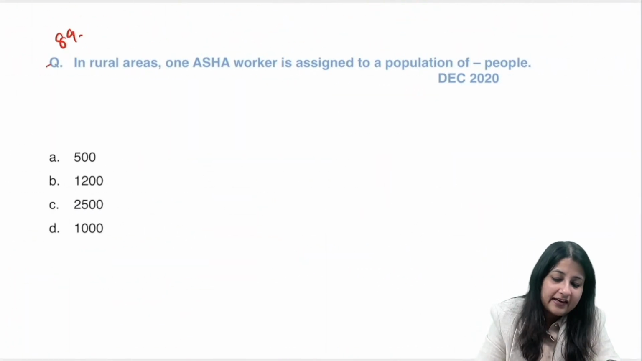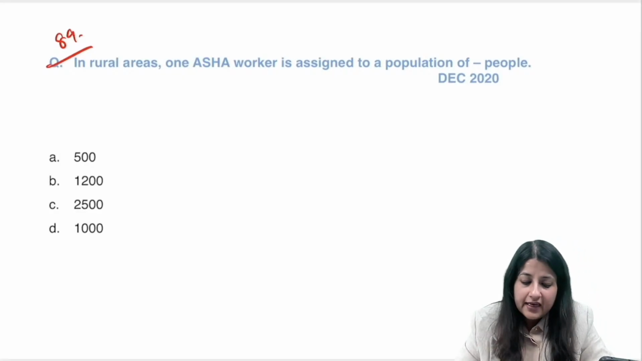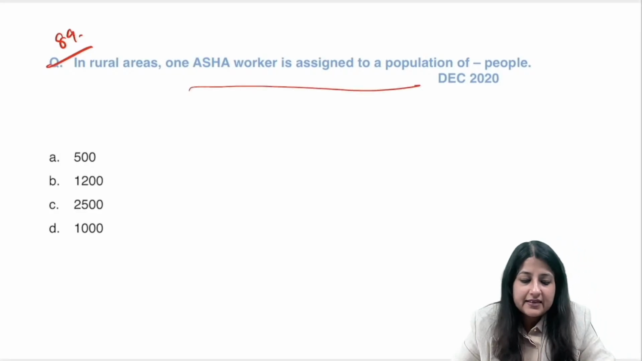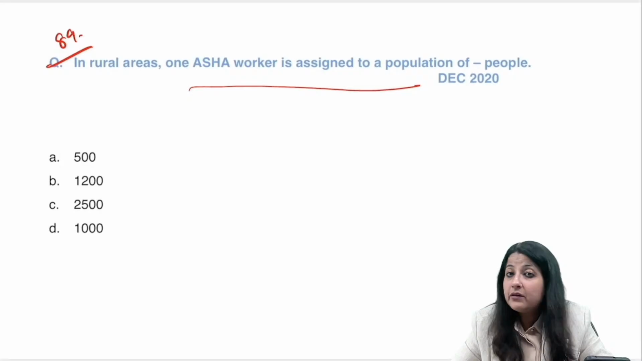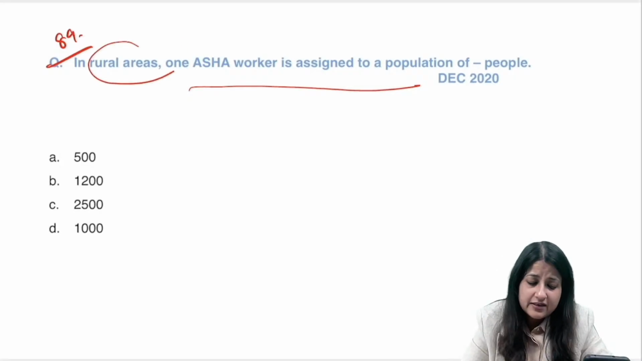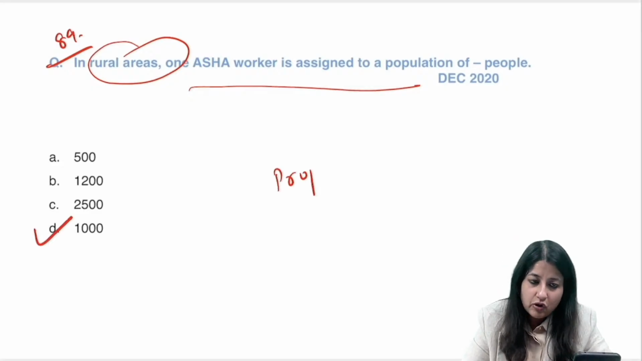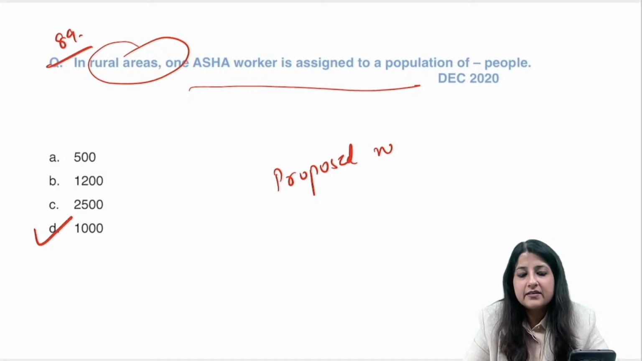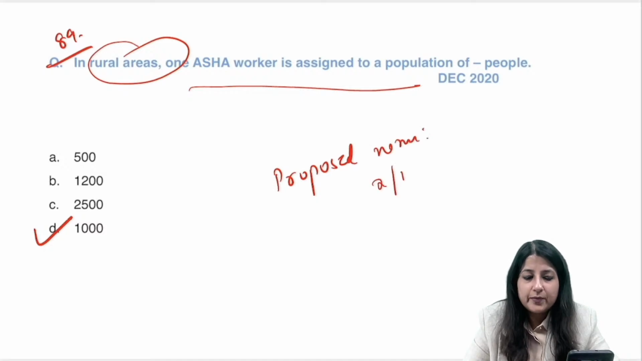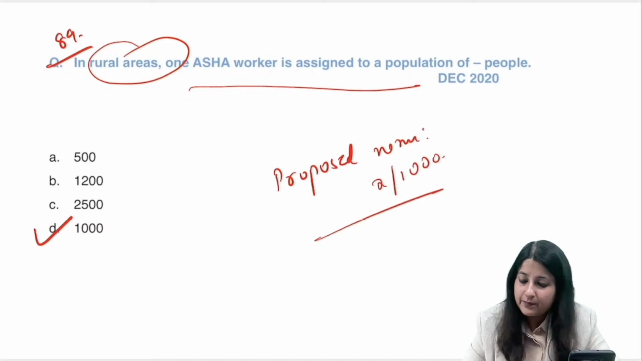Question number 89 for the day. In rural areas, one ASHA worker is assigned for a population of, see, topic wise, so many questions from healthcare delivery system. We all know rural areas ASHA worker is assigned for a population of 1/1000. That's the existing norm. And what is the proposed norm? Proposed norm जो है, that is how much? Proposed norm is 2/1000, but existing of course is 1/1000.